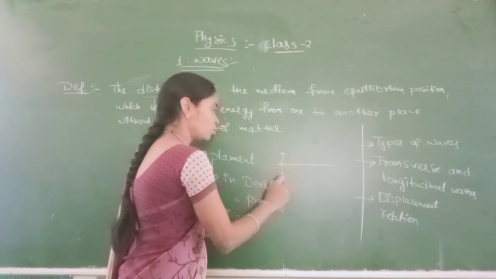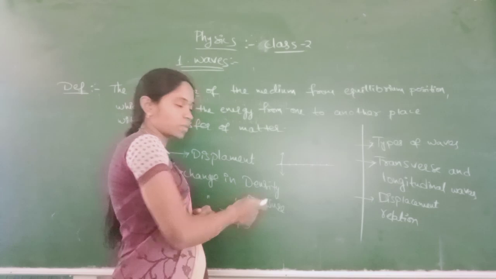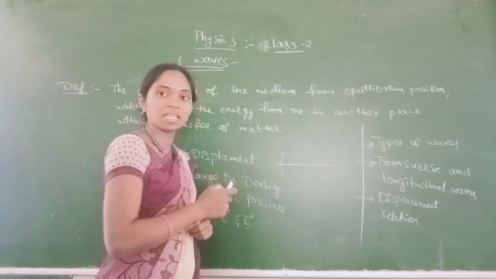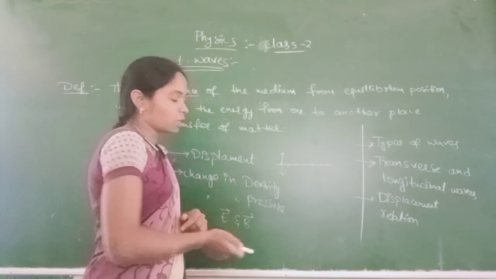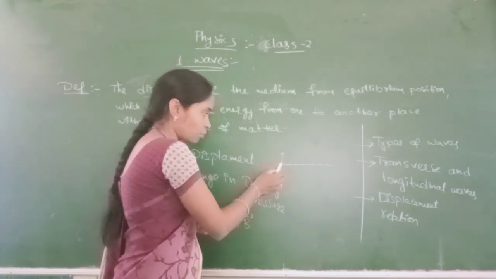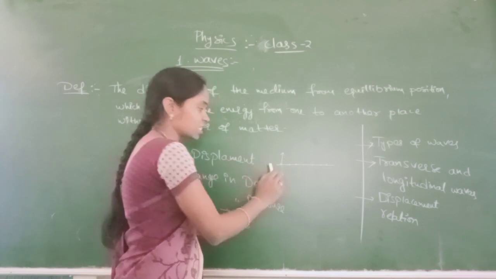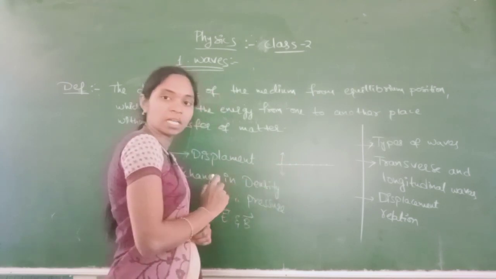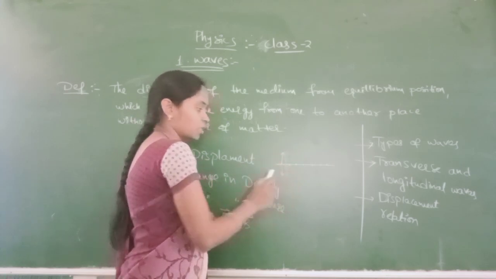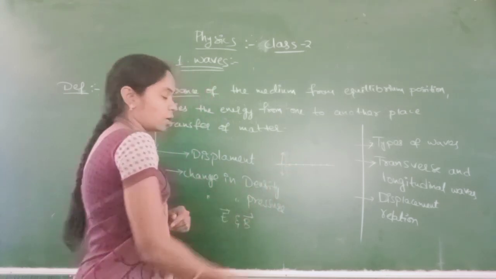It makes to and fro motions or upward downward directional motion, which is nothing but the oscillations. This particle does oscillations about its equilibrium position. This is the equilibrium position and this is the displacement of this particle.